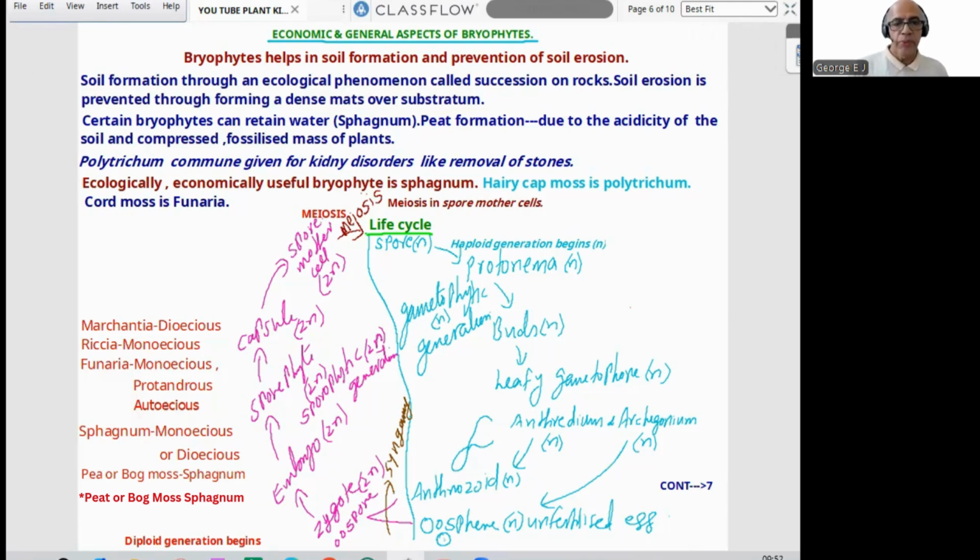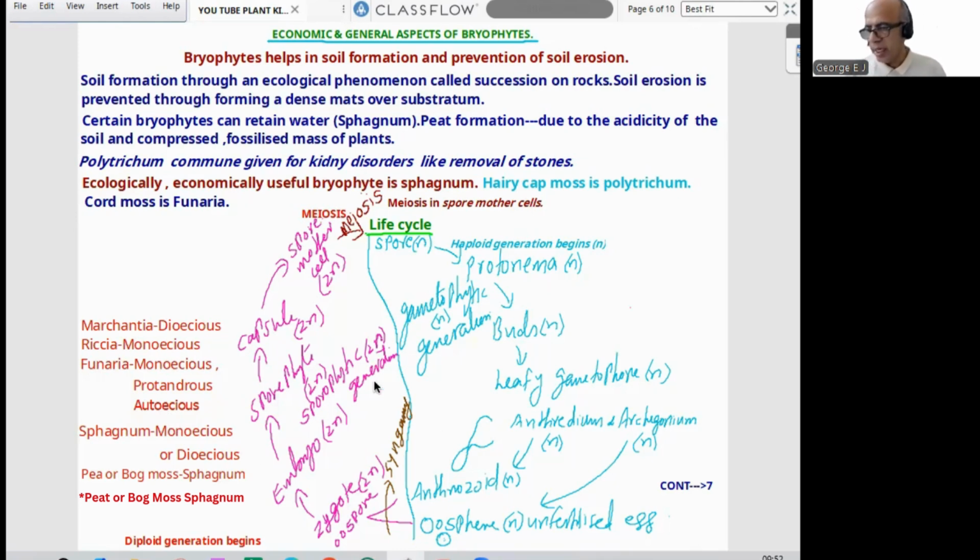Polytrichum commune is given for kidney disorders like removal of stones. Ecologically and economically, the important bryophyte is Sphagnum. Hairy cap moss is Polytrichum. Cord moss is Funaria. Here we can find a few other aspects. Marchantia is dioecious. Riccia is monoecious. Funaria is monoecious, protandrous and autoecious. Sphagnum is monoecious or dioecious. Peat or bog moss refers to Sphagnum.